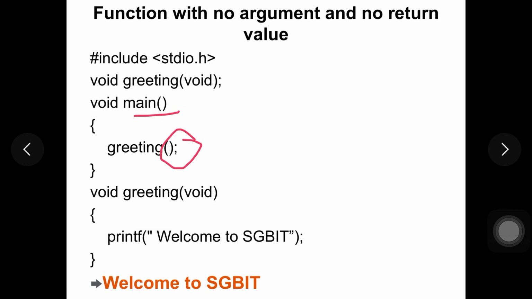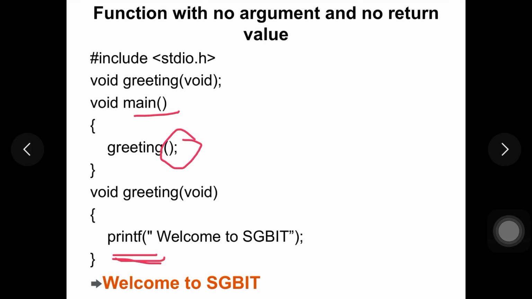Similarly when the called function does not have anything to return back to the calling function, then it does not send any value back to the calling function. As you can see in this greeting function, we don't have any return statement written here because there is nothing to be returned back to the main function here. So that's why we do not have return statement also here. So this can be considered as an example for function with no argument and no return value.